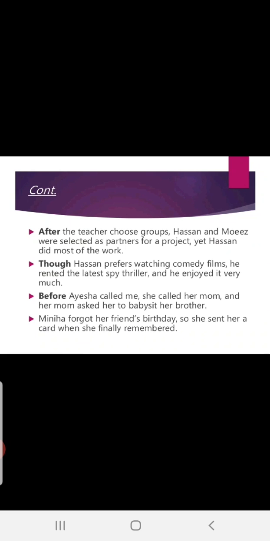Though Hassan prefers watching comedy films, he rented the latest spy thriller, and he enjoyed it very much. Before Aisha called me, she called her mom. And her mom asked her to babysit her brother. Miniha forgot her friend's birthday, so she sent her a card when she finally remembered.